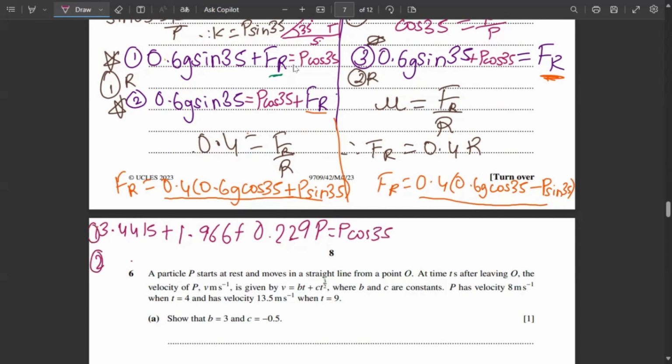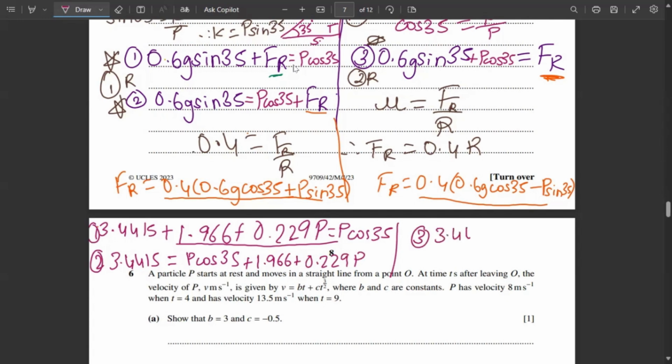Now going to the second equation. 0.6 g sine 35, we know 3.4415, is equal to P cos 35 plus FR. FR we also know: 1.966 plus 0.229 P. And we'll go to the third equation now. 0.6 g sine 35, we all know 3.4415, plus P cos 35.